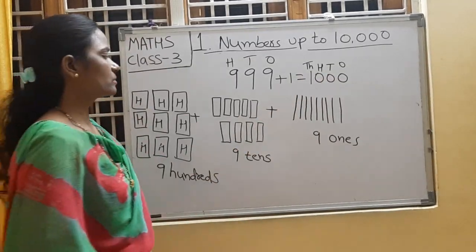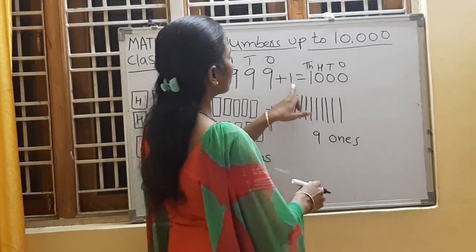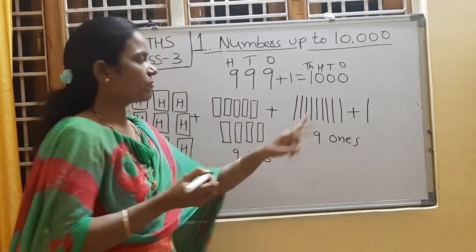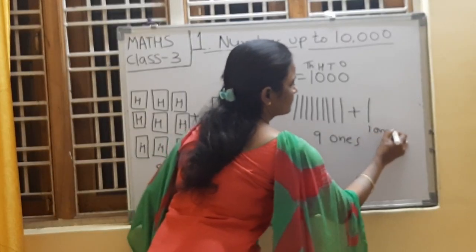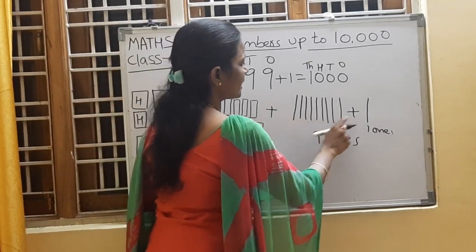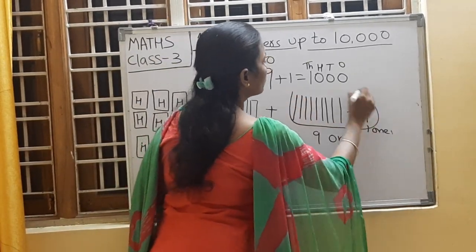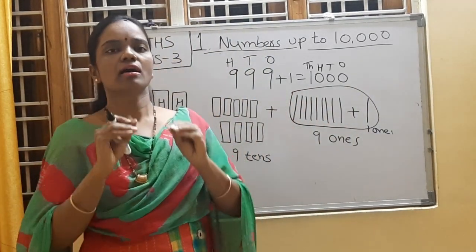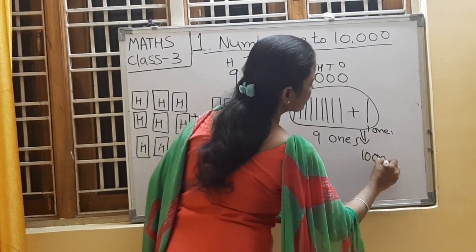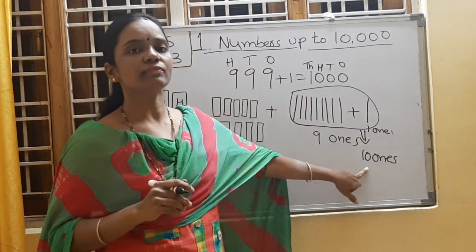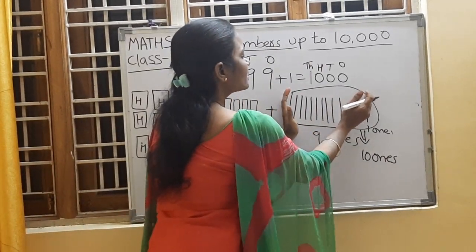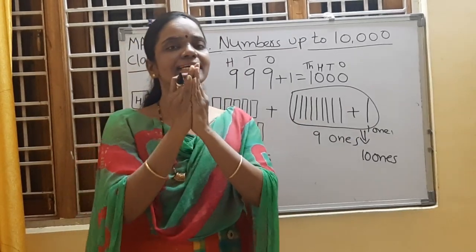I will explain now. So what we have to do? We need to add 1 to this number. So add 1. Yes, 1 one. Total how many ones are there? 1, 2, 3, 4, 5, 6, 7, 8, 9, 10. Now we have 10 ones. Right? 10 ones we have. 10 ones means 1 ten. So all these ones together form 1 ten.